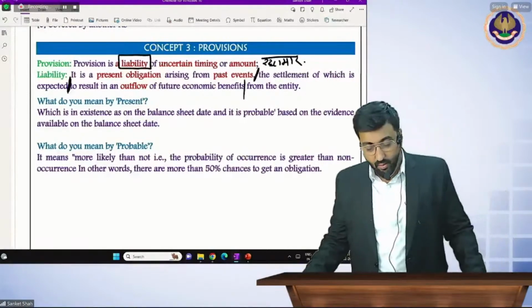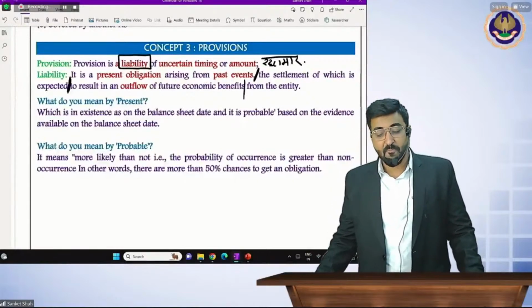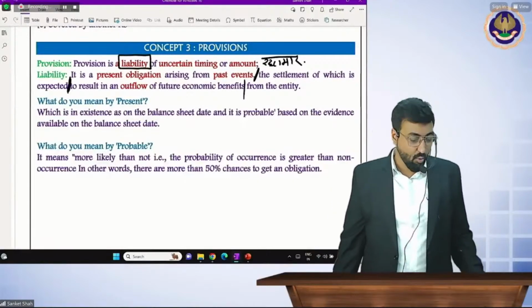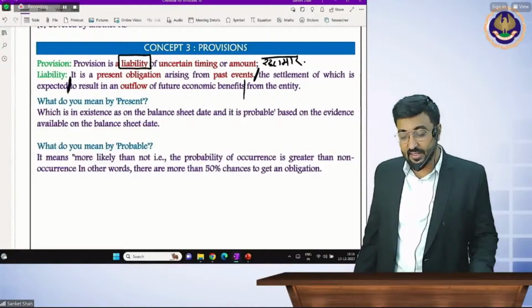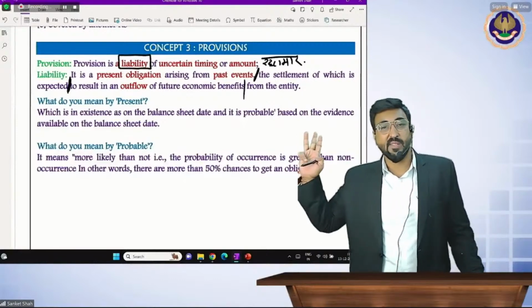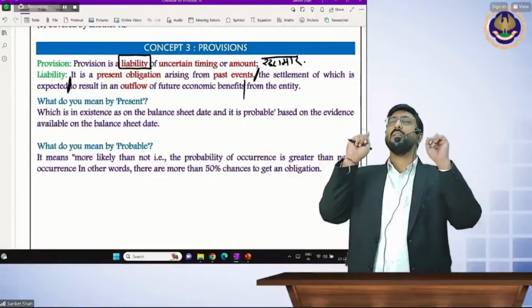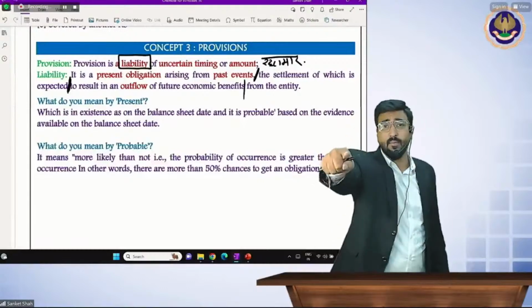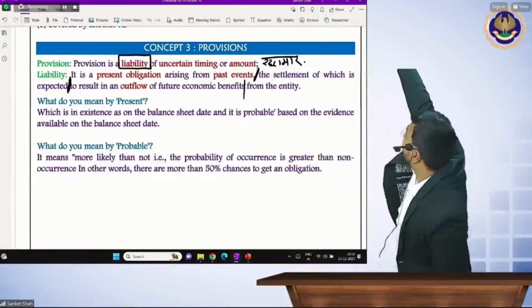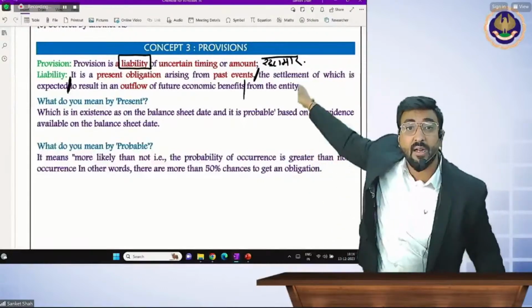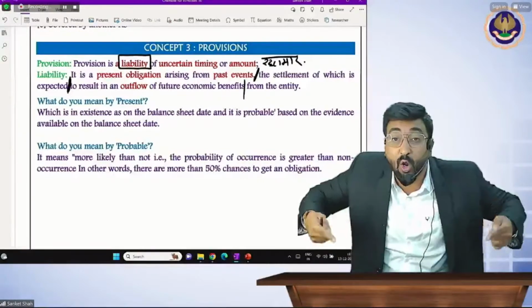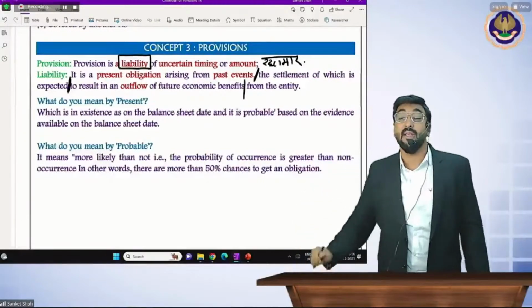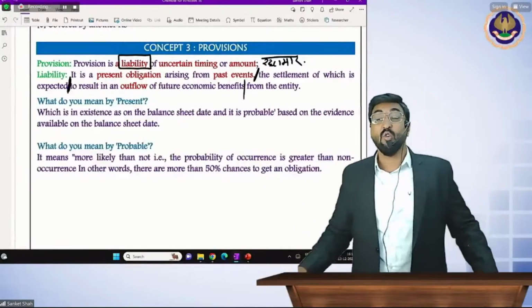What do you mean by present? So present means what? Liability definition, sir. Please, liability definition three times. Present obligation arising from the past event, the settlement of which is expected to result in the outflow of the future economic benefit from the entity is called as a liability.